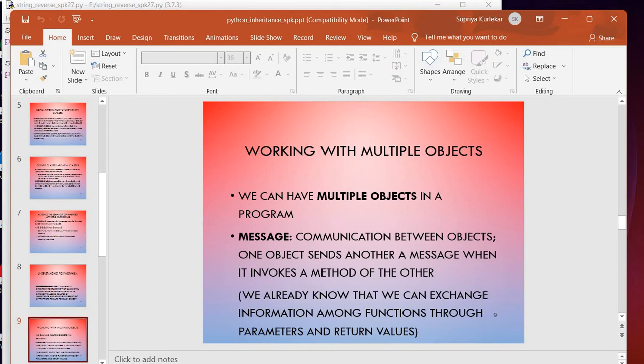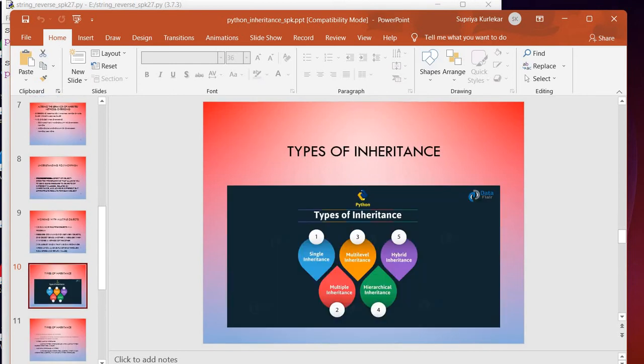Then with multiple objects, we can have multiple objects in a program, like communication between objects. One object sends another a message when it invokes a method of the other. Like that, we can exchange parameters and values as well.